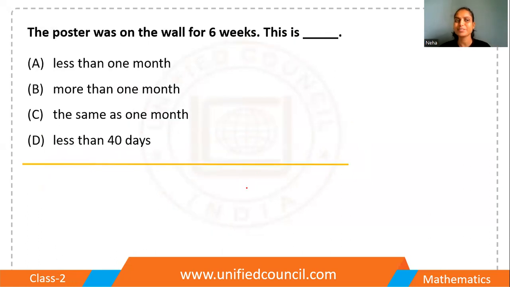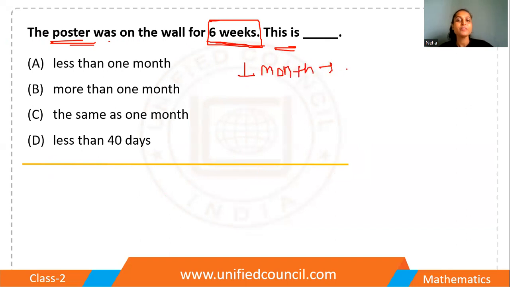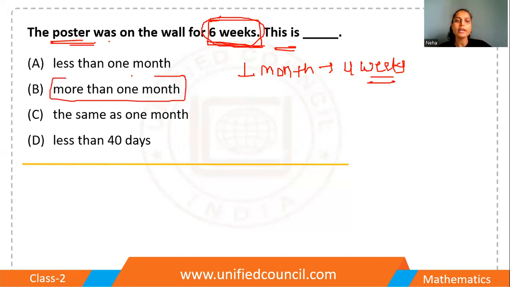Next question is quite interesting because in this question we are talking about a poster. Okay? So a poster on the wall for 6 weeks. The poster was on the wall for 6 weeks. Okay. So, my dear students, in 1 month, how many weeks are there? In 1 month, we have 4 weeks, right? And they are talking about 6 weeks, right? So, 6 weeks is more than 1 month.